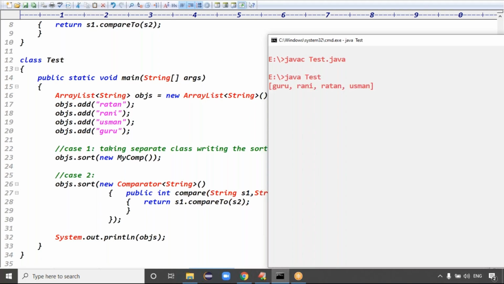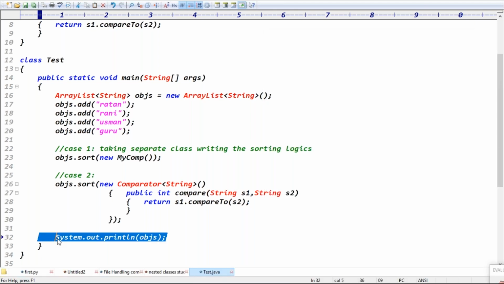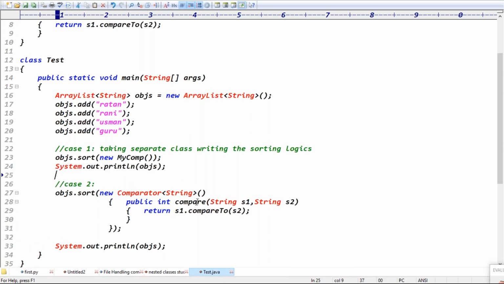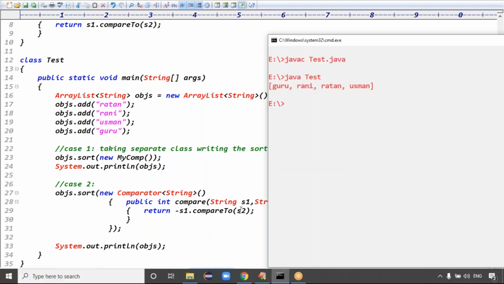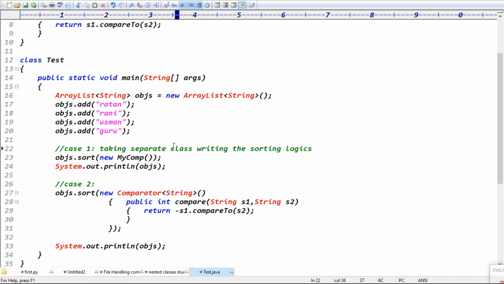See guys, first case is sorting the data. Let me write the print statement here itself. First print the data here, and also print the data here. Here if you simply put a minus, the data is printed in descending order, right? Exactly. The code is compiled fine and executed fine. The first is ascending order, the next one is descending order. You got the clarity, right?